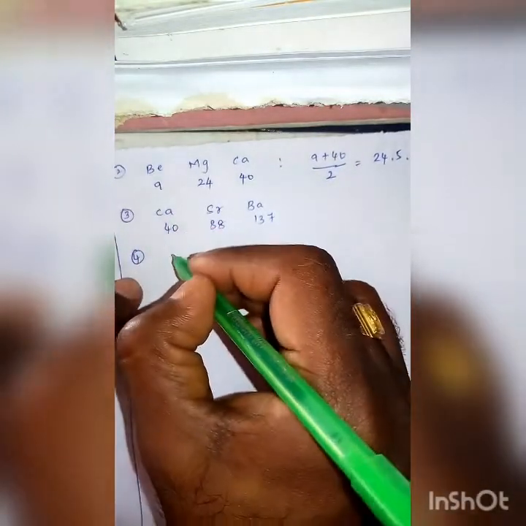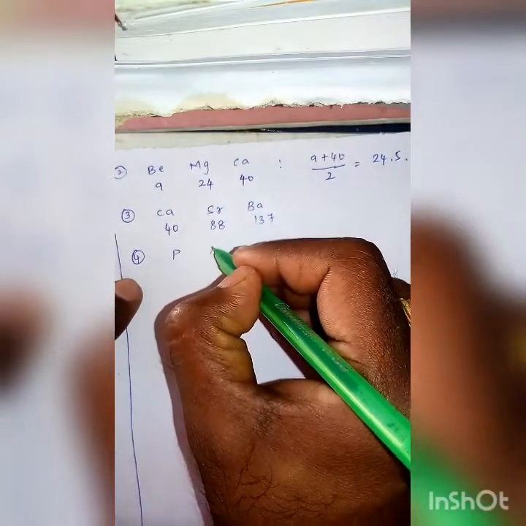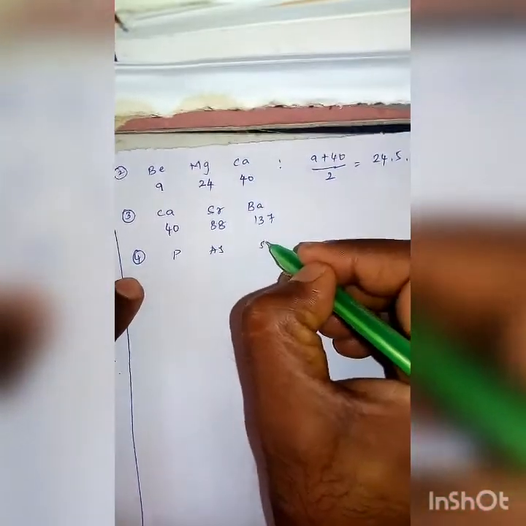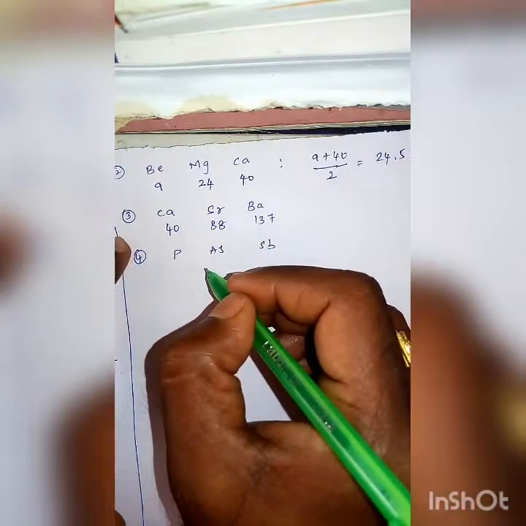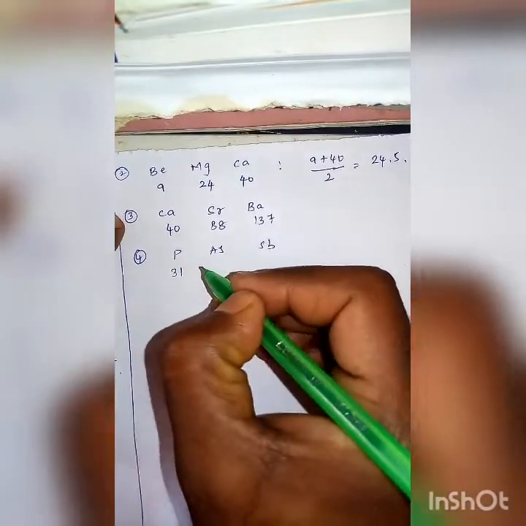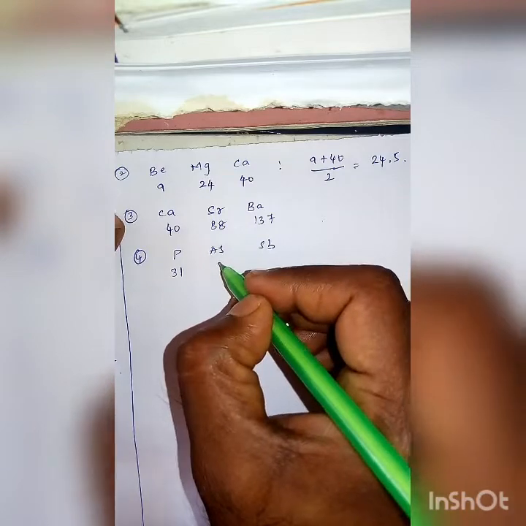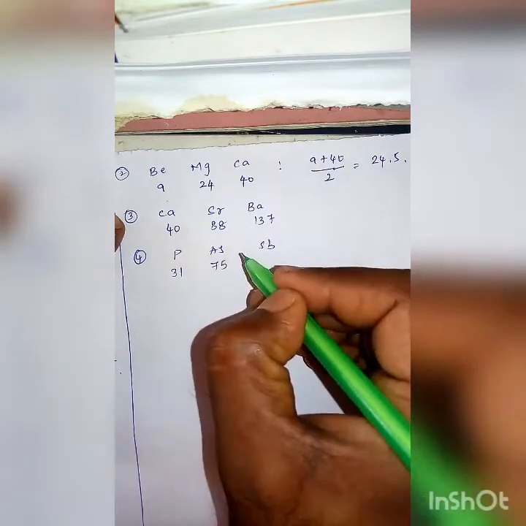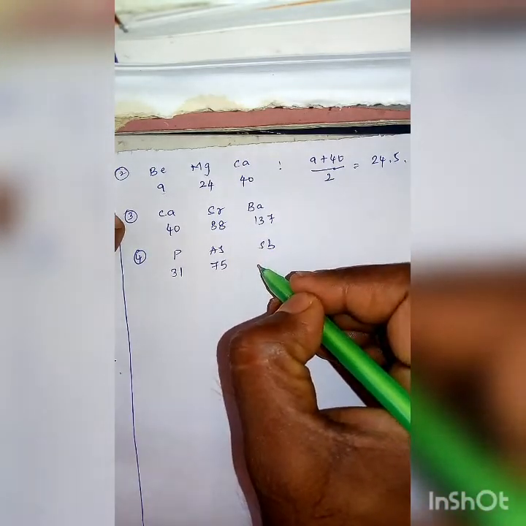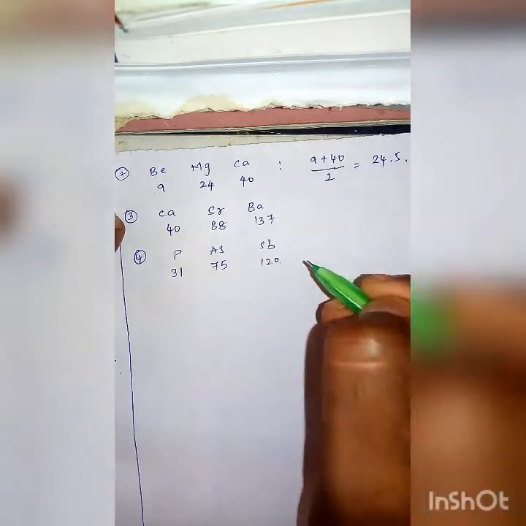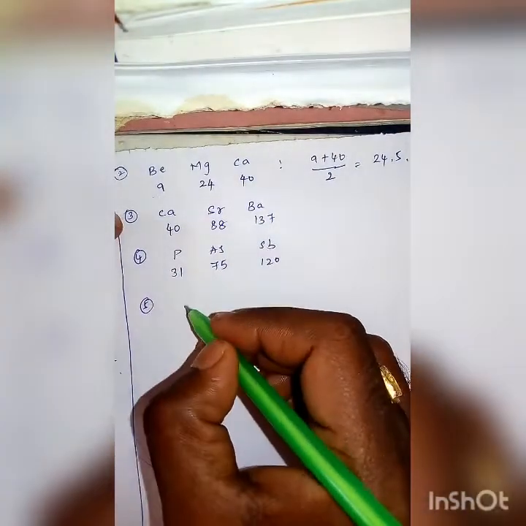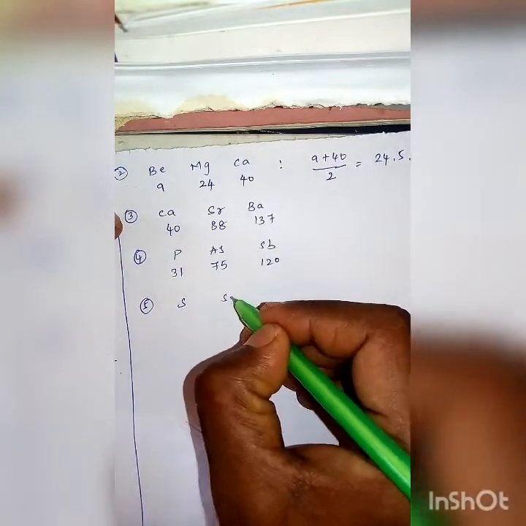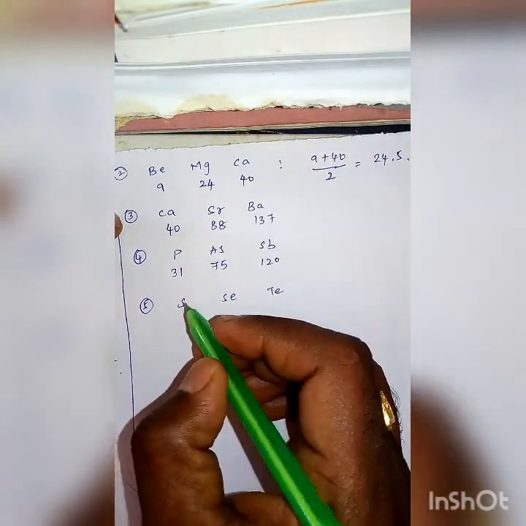The fourth triad is phosphorus, arsenic, antimony. Phosphorus atomic mass is 31, arsenic atomic mass is 75, and antimony atomic mass is 120. And sulfur, selenium, tellurium.